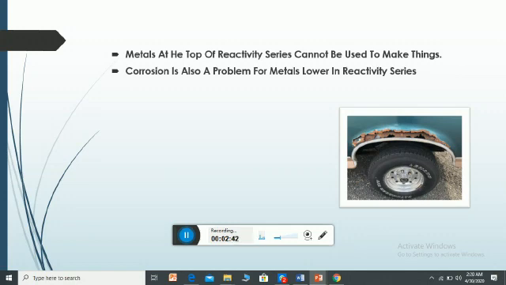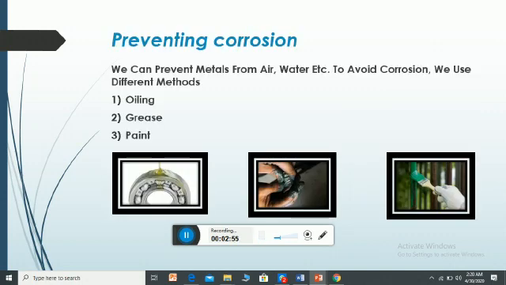So corrosion is a problem for metals of low reactivity series as well, not only for the high reactivity series. So definitely there would be some method through which we can protect or prevent things from corrosion.